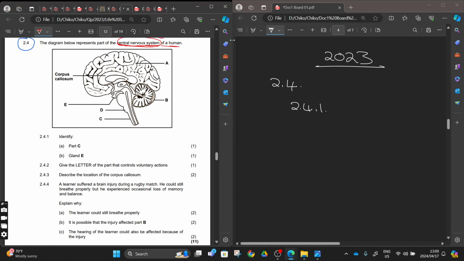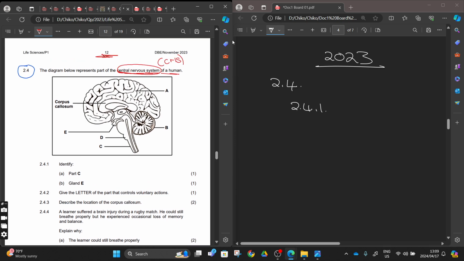2.4.1, and then they said, identify. This is the brain. Okay, you are scanning. The brain is made of these parts. We have the biggest part there, cerebrum, right? We talked about this. And then we have number B there, cerebellum. Then we have the corpus callosum joining the two halves. And then number E there, we have the pituitary gland. And then number D there, we have what we call the medulla oblongata. Then number C there, we have the spinal cord.